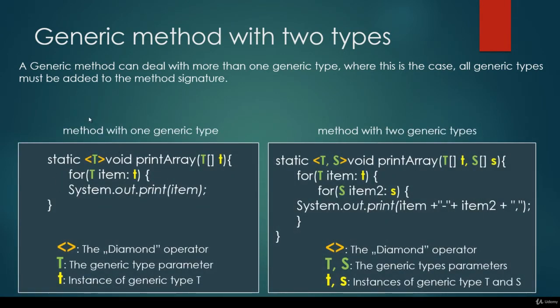So this is the example for a method with one generic type, and this is the example for a method with two generic types. As you can see, we have to specify that it is going to be a generic method with two generic types, T and S. We will have a one-dimensional array of the first type and a one-dimensional array for the second type. We make a nested for loop and we print out the values accordingly. Again, the less than greater than operator is called the diamond operator. Capital T and capital S are the generic type parameters, and lowercase t and lowercase s are the instance variables of generic type T and S.